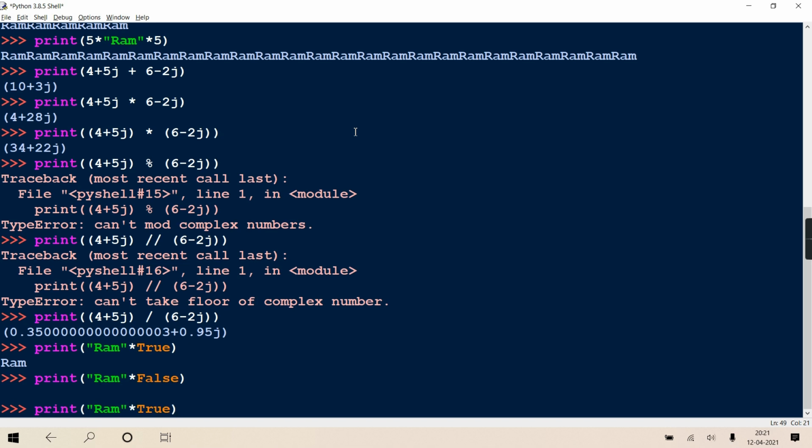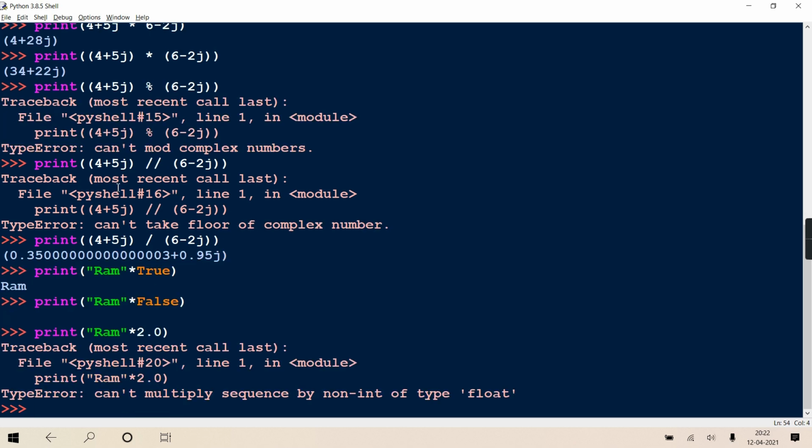But if you try to do it with a float, it will give an error. It will say type error, like if I'm writing 1.0 or 2.0. It gives a type error: can't multiply sequence by a float. Clear? The string in double quotes is a sequence, and you are trying to multiply it with a non-int.